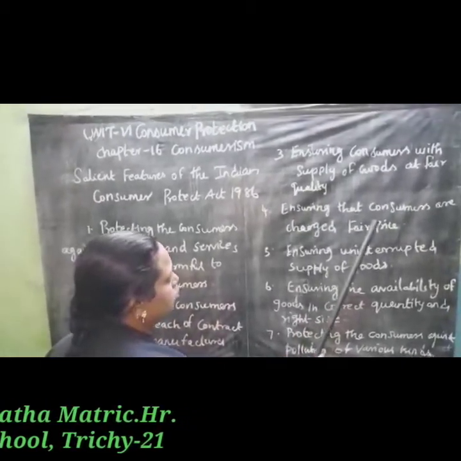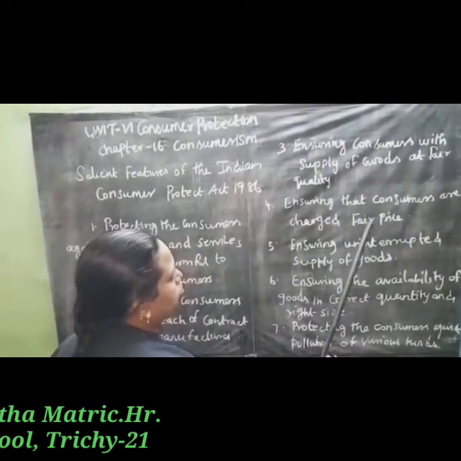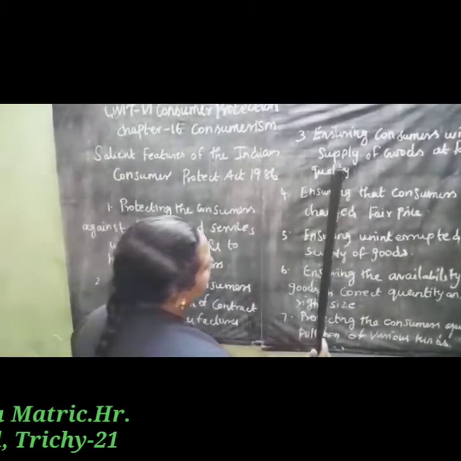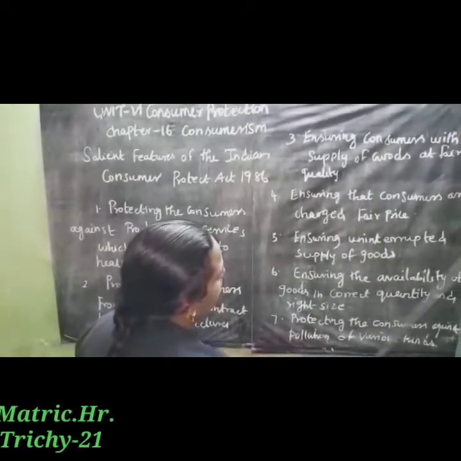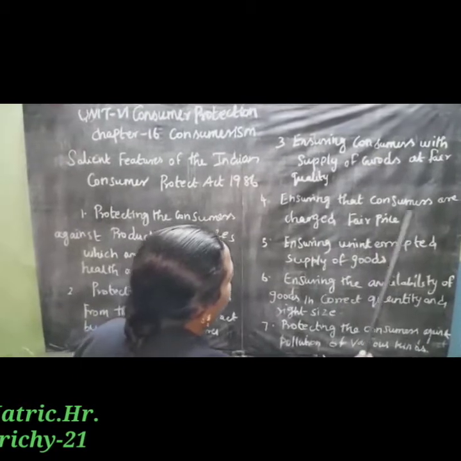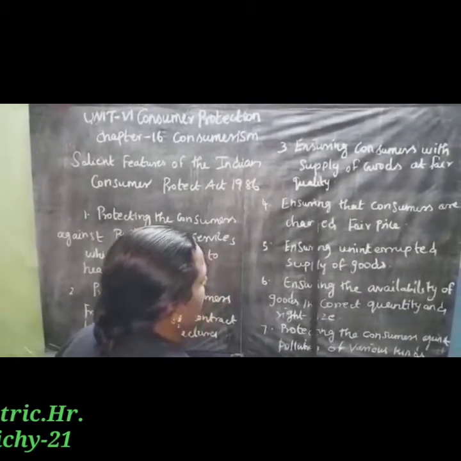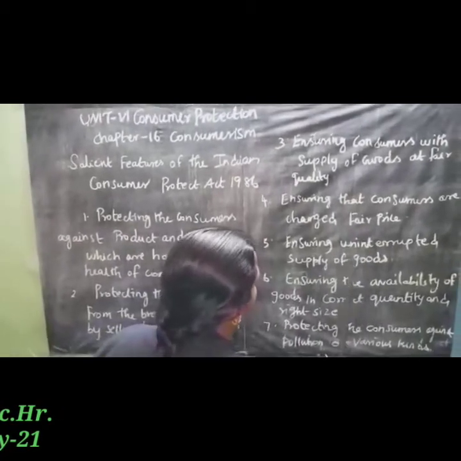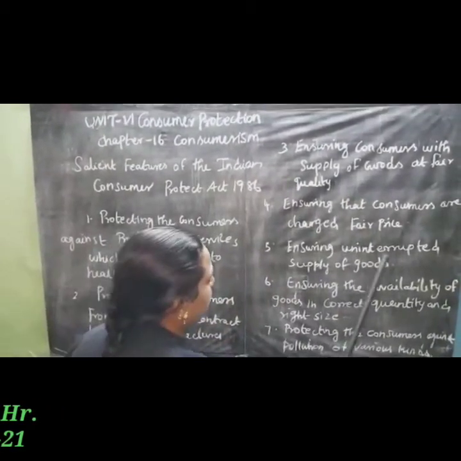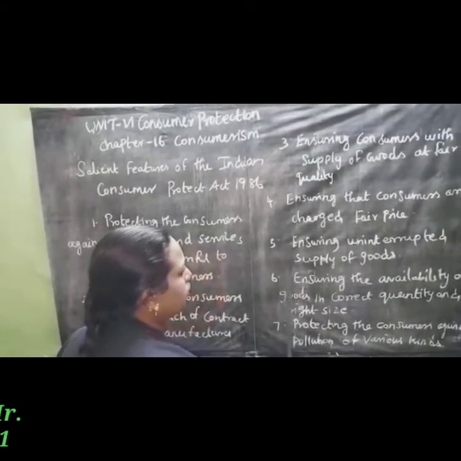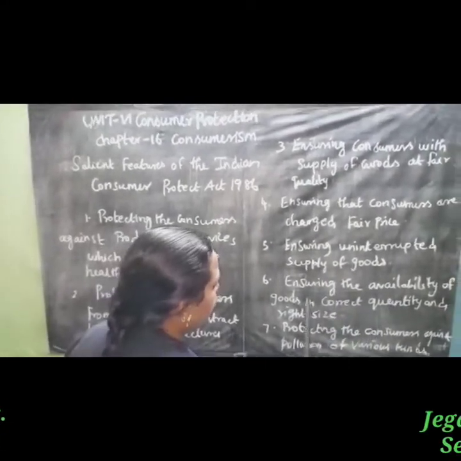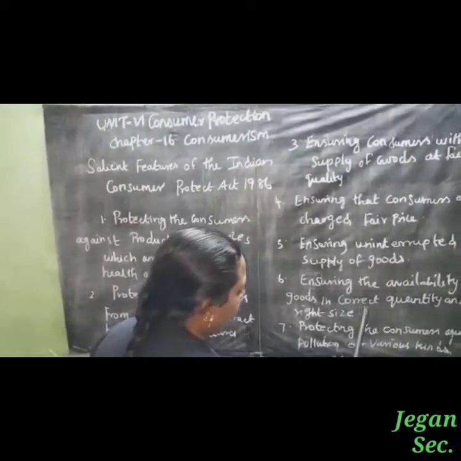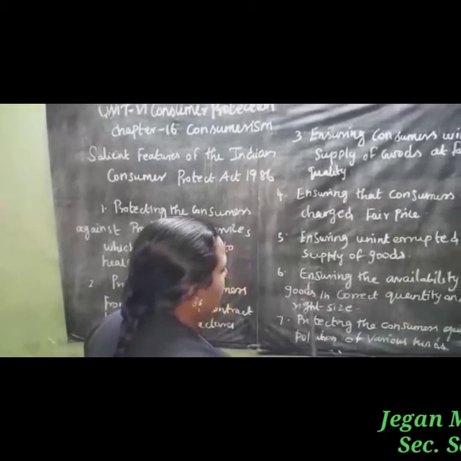Then ensuring that consumers are charged a fair price also. The manufacturer has to give the goods to the consumer at a fair price. Then fifth point, ensuring uninterrupted supply of goods. Sixth point, ensuring the availability of goods in the correct quantity. The goods have to be of the correct quality and quantity and the right size.